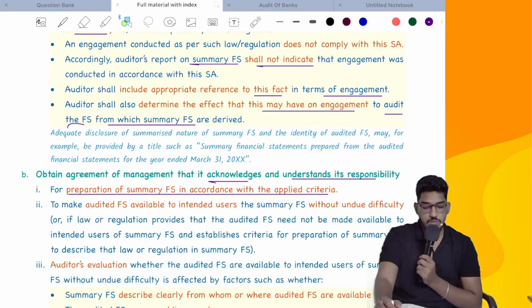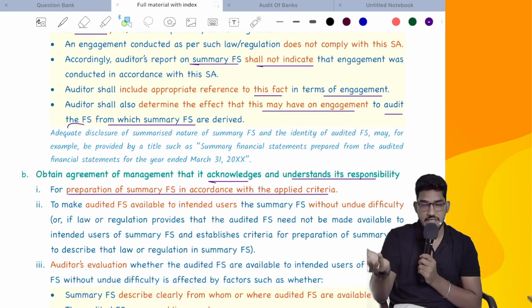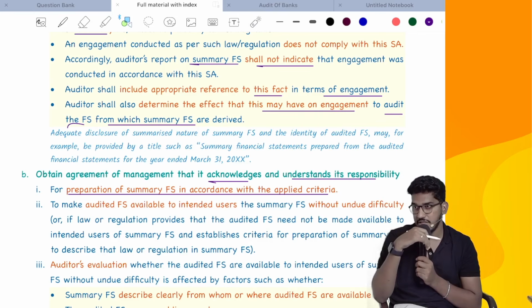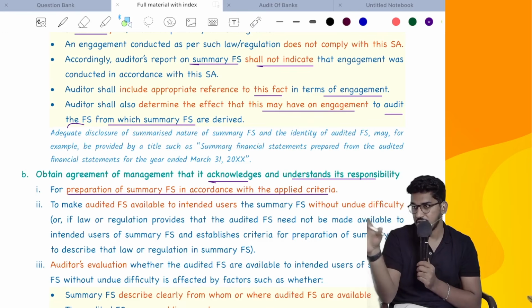And one more most important requirement, the management should make available complete financial statements to the users. It is the responsibility of the management. See, for ease in circulation and all, they are preparing summary financial statements. But if anybody asks for complete financial statements, management should make it available for them. They can't say summary financial statement itself is more than enough for you, we will not give you detailed financial statements. You should not say that.